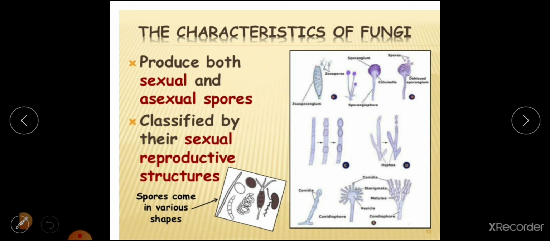One more important thing I forgot to say, I think, alternation of generation. Yes, fungi too have alternation of generation. In the previous classes, in first semester, you all studied bryophytes. They have alternation of generation because two phases, that is the sporophytic phase and the gametophytic phase, are present in the life cycle of bryophytes.